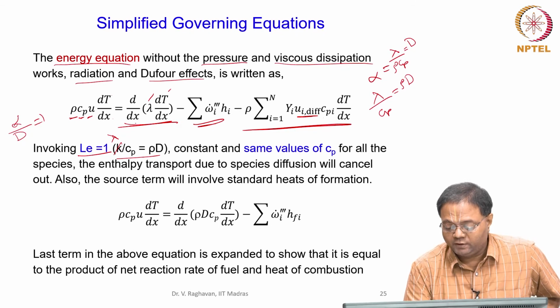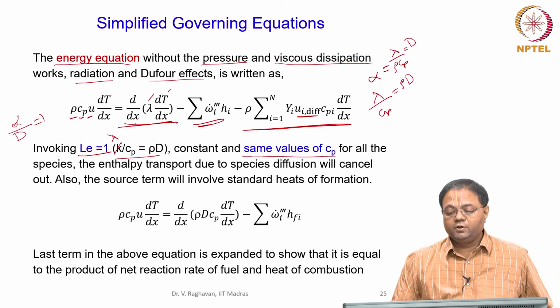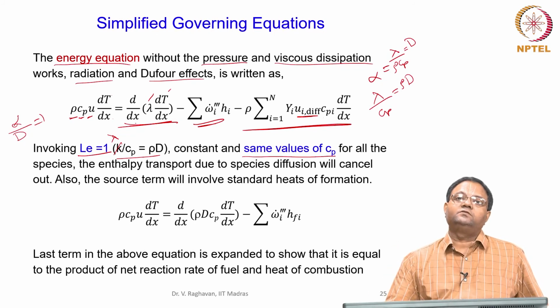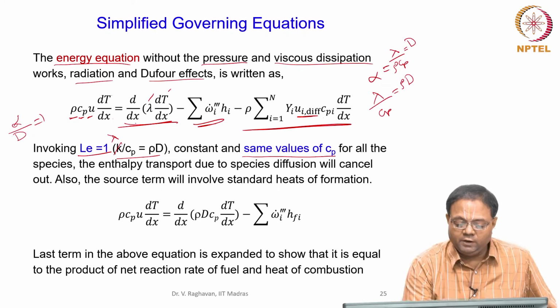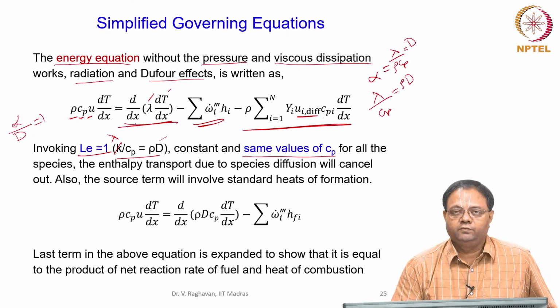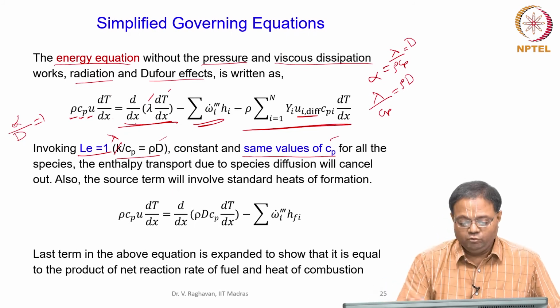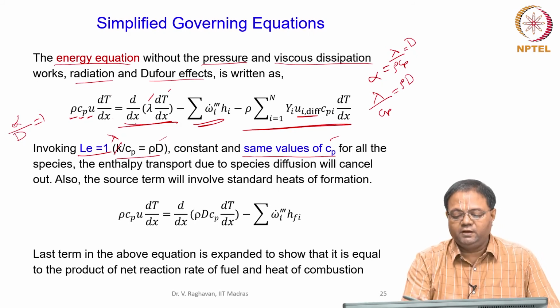I am also taking a second assumption: all the Cp's have the same value for all the species. That also I am invoking here. So, the diffusion coefficient of all the species is the same, and similarly all the Cp's of each species are the same. By invoking this, I can simplify this equation further.